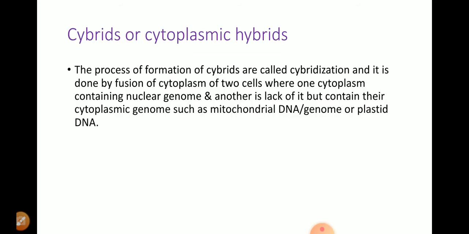Now come to the cybrids. What is the meaning of cybrids? They are also known as cytoplasmic hybrids.